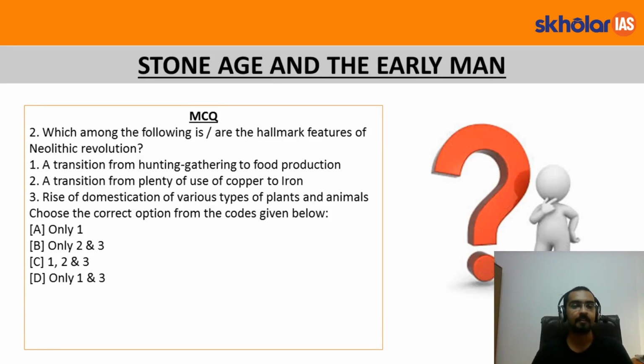So again, option D is the correct answer, because we can solve this question by the elimination method. The use of copper was witnessed in the Chalcolithic Age and not the Neolithic Age. The rest were witnessed in the Neolithic revolution.